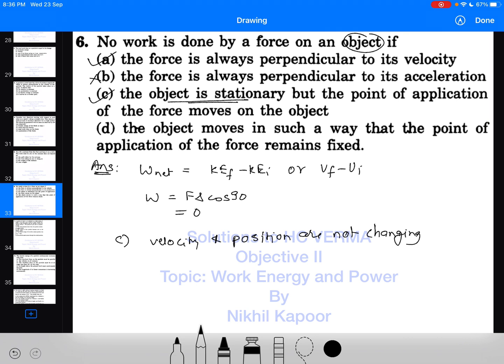The object moves in such a way that the point of application of force remains the same. So here, if this is the point of application of the force and it is fixed, while in this direction the size of the object is increasing, then in that case this work has no contribution in this displacement. So obviously the work done by that force on the object would be 0 again. So the correct answer to this question is A, C and D. Thank you.